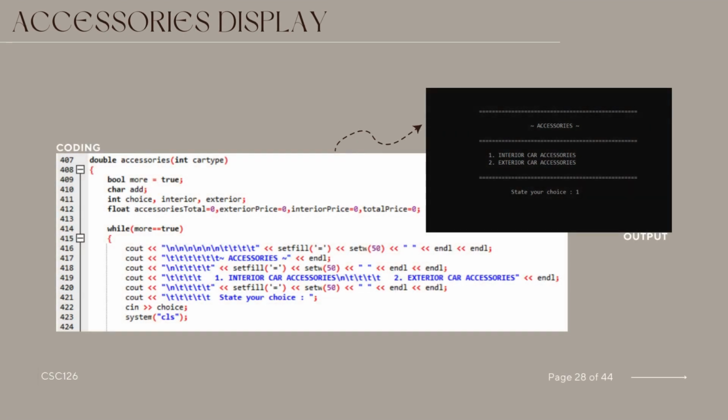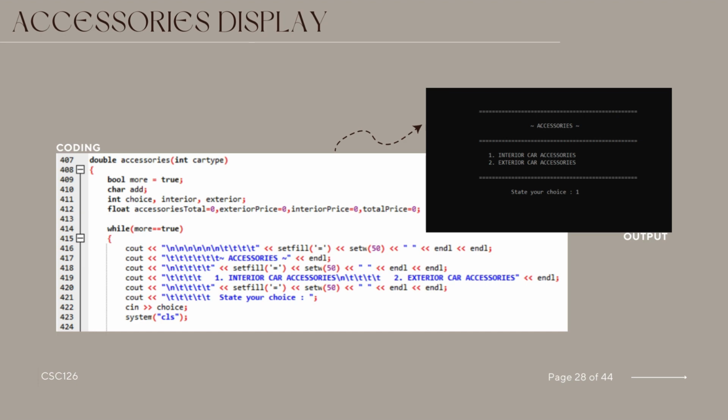This code likely represents a function responsible for handling accessory options for a car based on the car type provided as input. The variables declared include more, a boolean to control the loop; add, presumably for additional accessories; choice, to store the user's menu choice; interior and exterior, possibly for sub-options; and accessories total, exterior price, interior price, and total price for tracking costs. It utilizes a while loop controlled by the more variable to allow the user to select multiple accessories until they choose to exit.